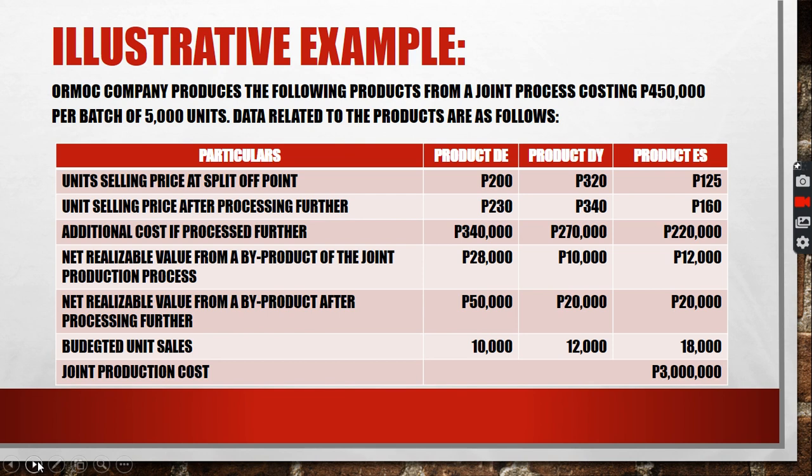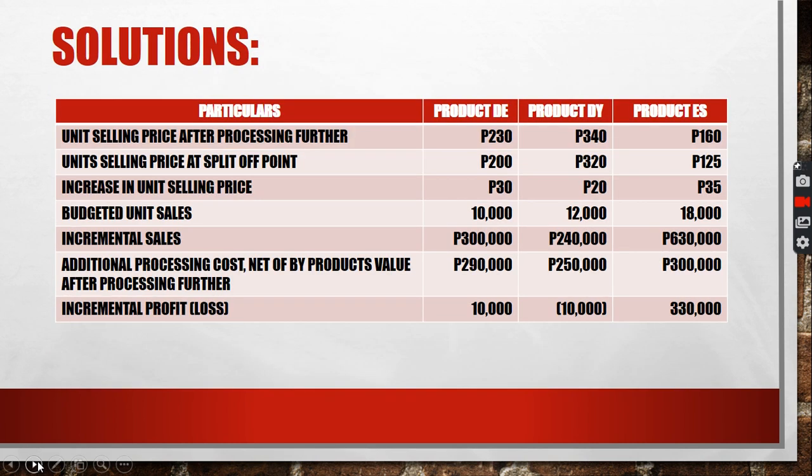Joint production cost, irrelevant. Kasi nagastos yan before the split of point from the past. So, sunk cost po yan. So, to determine which product is profitable at processing it further, determine the difference between the unit selling price after processing further and the unit selling price at split of point. For product D, there is an increase of 30. For product DY, 20. For product ES, 35. So 30, 20, and 35 respectively. Then multiply it to the budgeted unit sales, which is 10,000, 12,000, and 18,000.